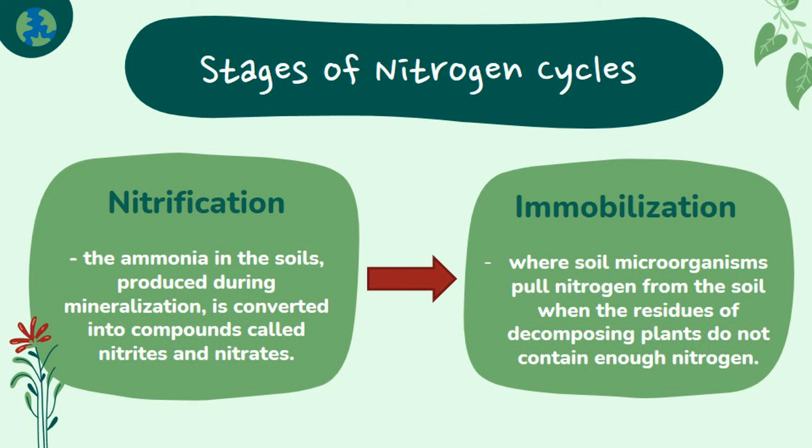The fourth stage of the nitrogen cycle is immobilization, where soil microorganisms like plants pull nitrogen from the soil when the residues of decomposing plants do not contain enough nitrogen. Immobilization is important because it helps control and balance the amount of nitrogen in the soils by tying it up, or immobilizing the nitrogen, in microorganisms.